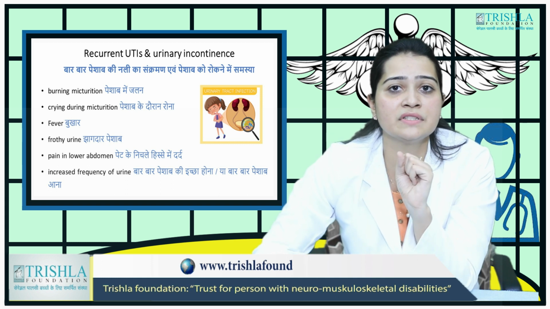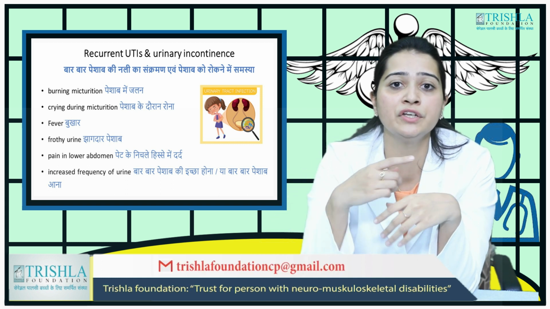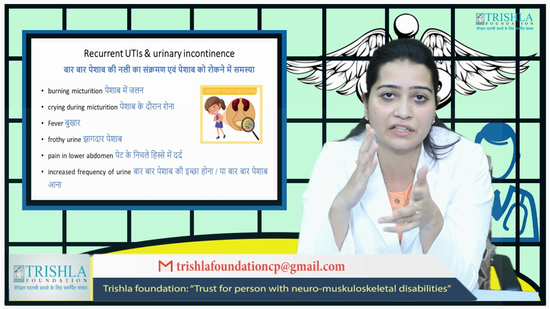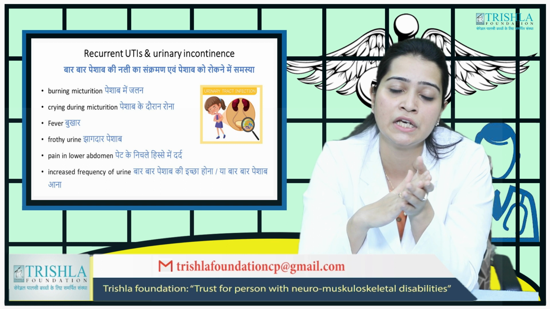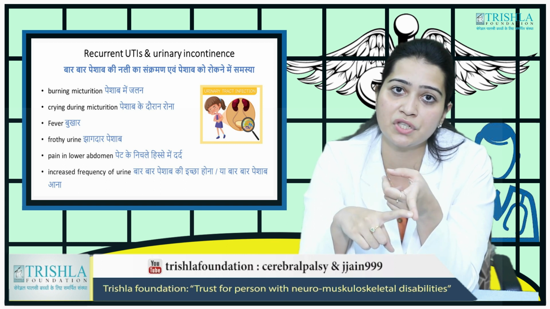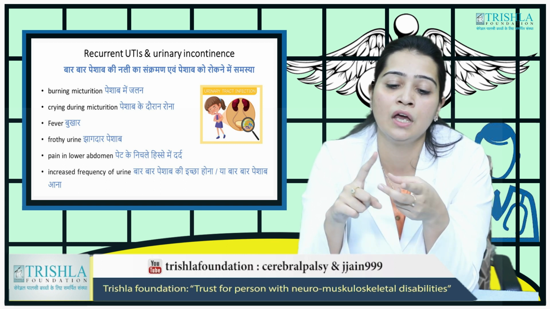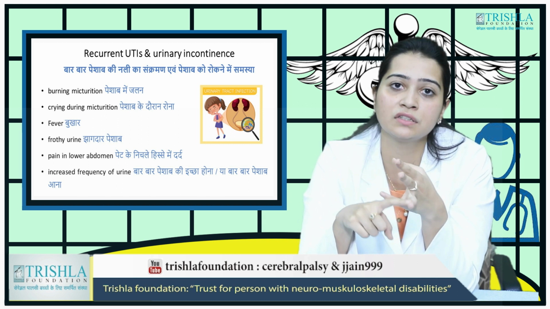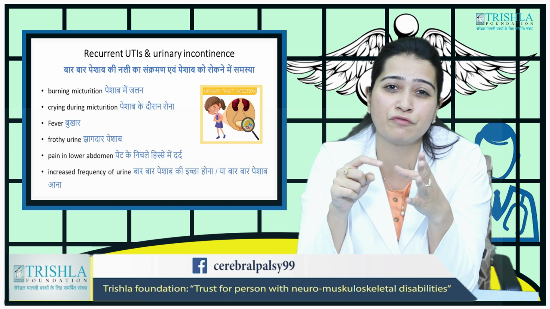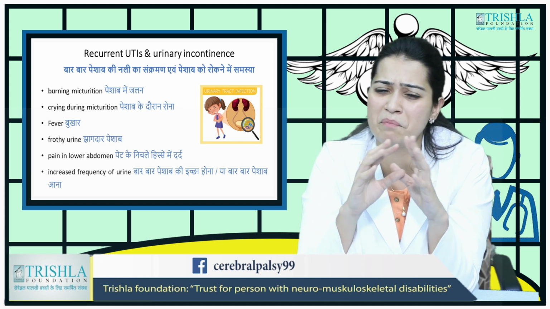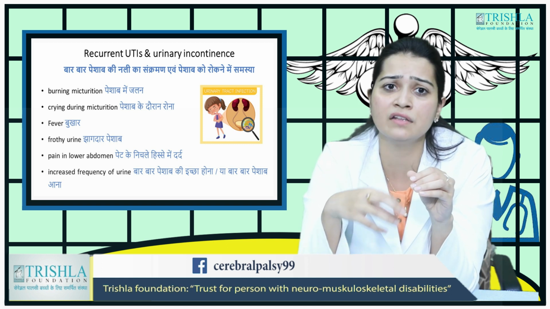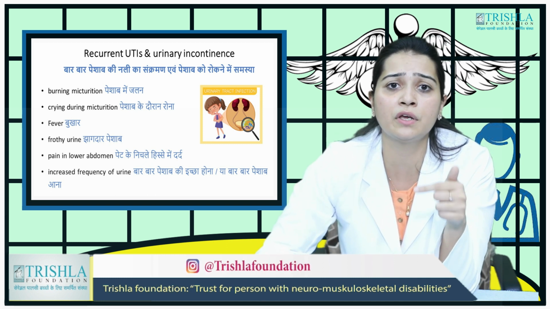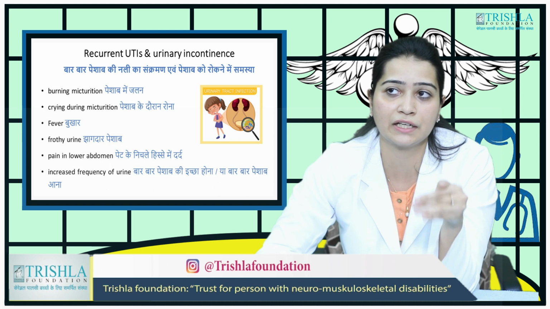Secondly, bladder disturbances causing recurrent UTIs and urinary incontinence. So what is UTI? It's a urinary tract infection. How do you recognize it? The child cries during micturition, cries during passing of urine, or there is burning micturition. He has fever, the urine is very frothy, differently colored, having a very bad smell. There is a lot of pain in the lower abdomen. He goes to the bathroom regularly, very frequently. That is a urinary tract infection.